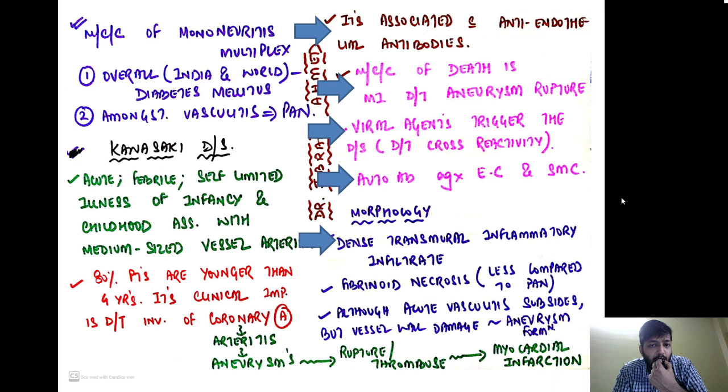Again, morphologically, you have a dense transmural inflammatory infiltrate. Again, there is fibrinoid necrosis, but it is less as compared to PAN. Although acute vasculitis subsides, whatever vessel damage was there remains, and that leads to aneurysm formation. Remember one thing, it is the age and involvement of the coronaries that separates Kawasaki from PAN.